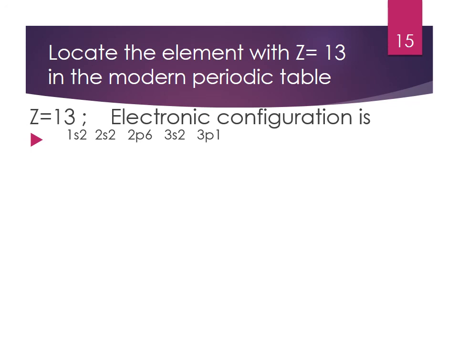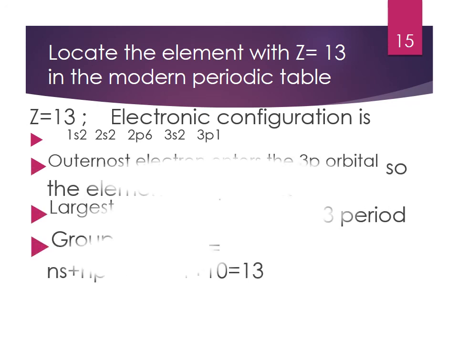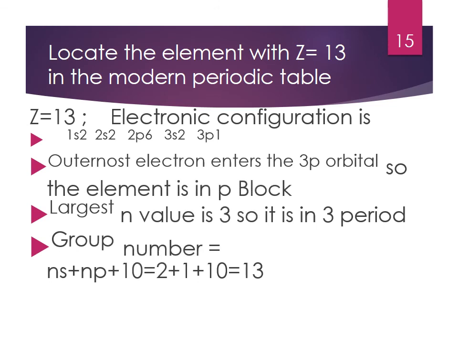The valence electron enters the p orbital, so it belongs to p block. In case of p block, we have learned that the group number is found by adding 10 to ns and np electrons. So we get the answer as 13. So it belongs to group 13, and the element that is found is aluminium, in the P block, in the 13th group and 3rd period.